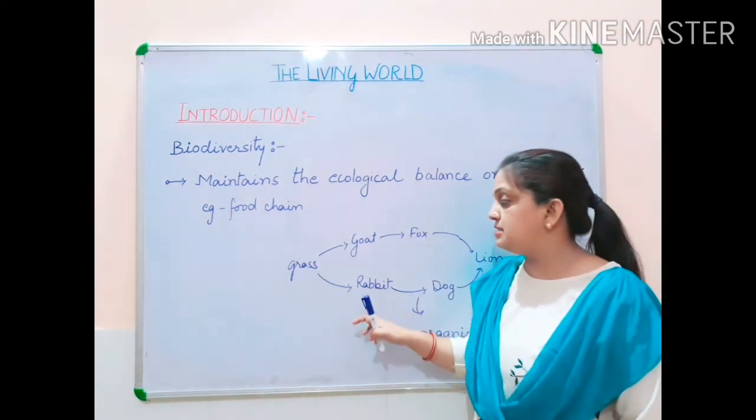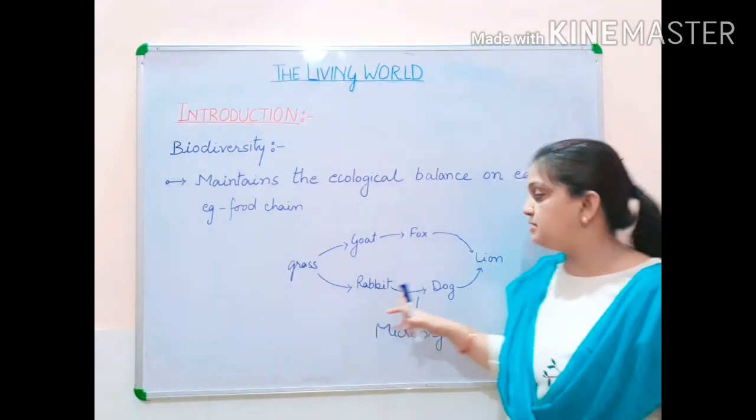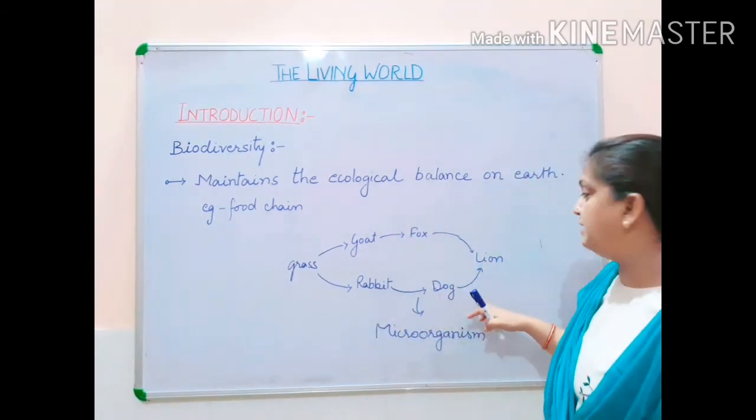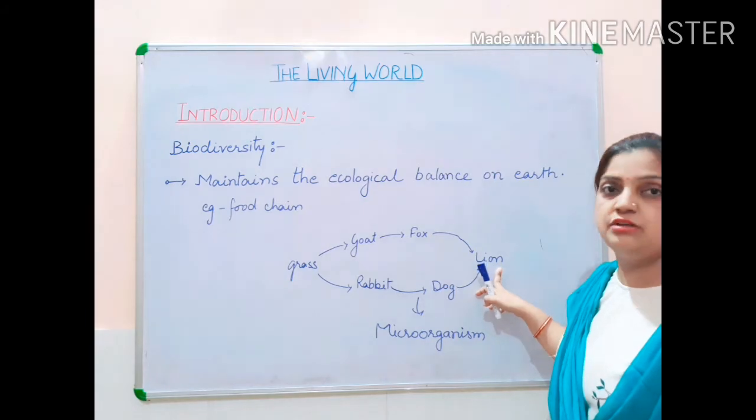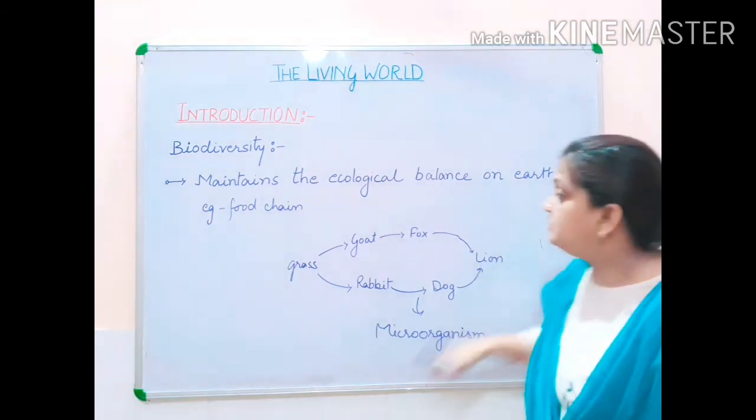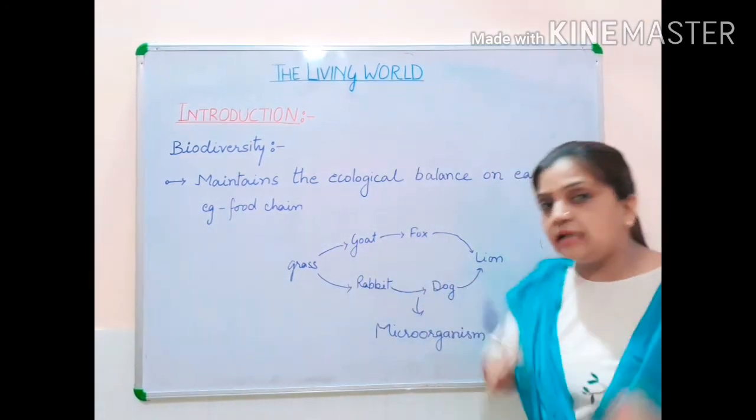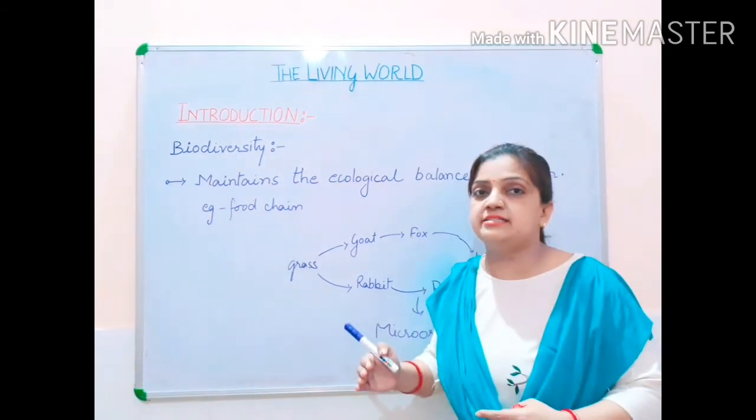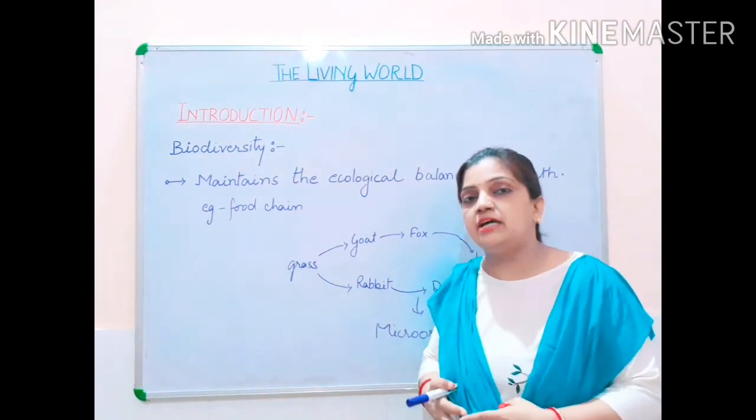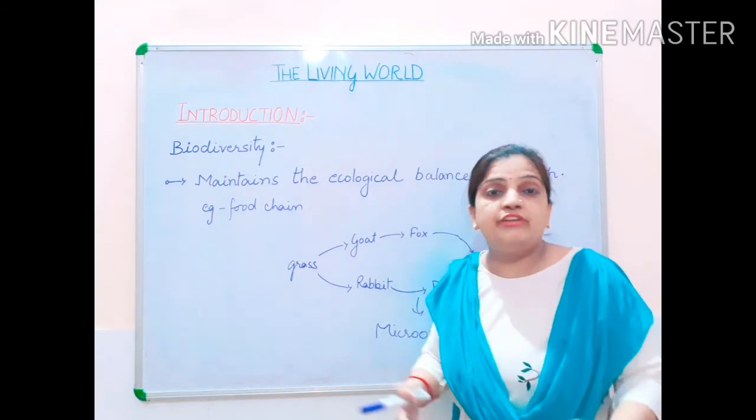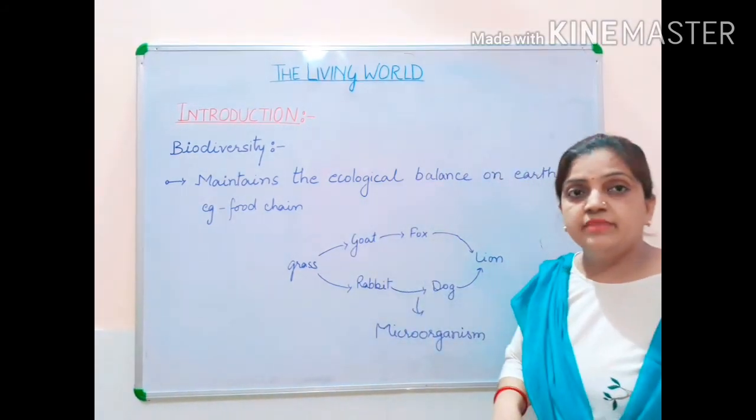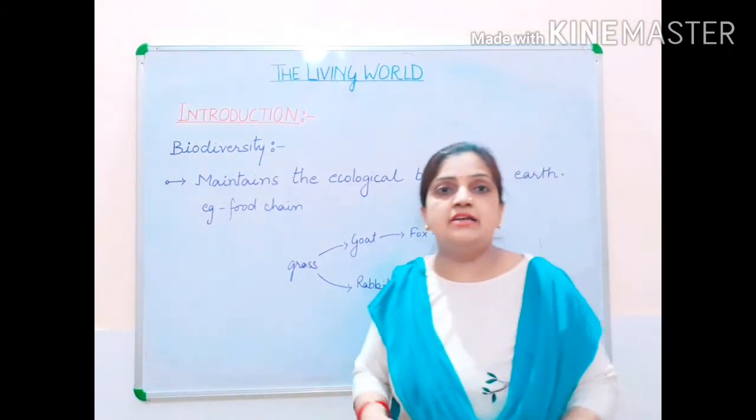Here the grass is eaten by the rabbit, and the rabbit is eaten by the dog, and the dog can be eaten by the next level, that is your lion. Then this is your food chain, that is how each category of organism is dependent upon each other for food. And what will happen when they die? Nobody is immortal. Everybody has to die.